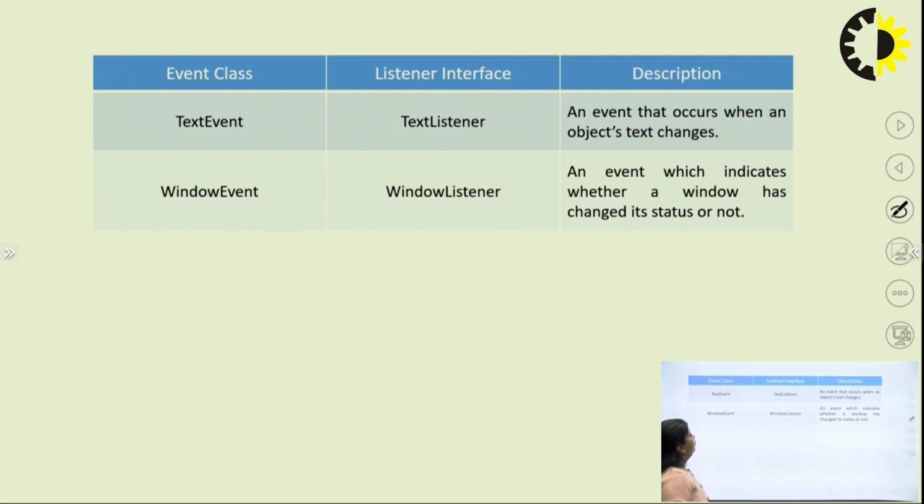Last we have a window event class with the interface window listener. Whenever there is a change in the status of the window, whatever event is generated at that time can be handled using the window listener interface. So these are all the event classes we have in Java, along with the interfaces through which we can handle a specific type of event.